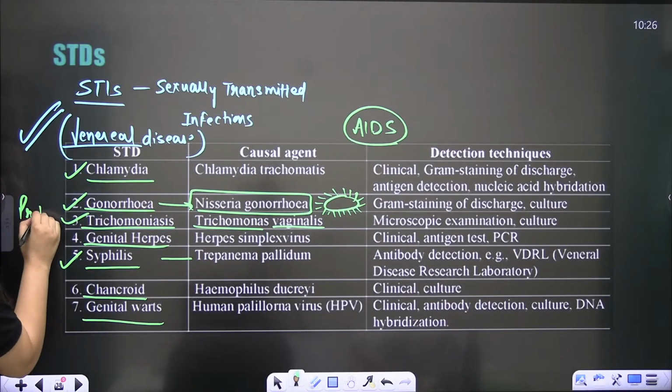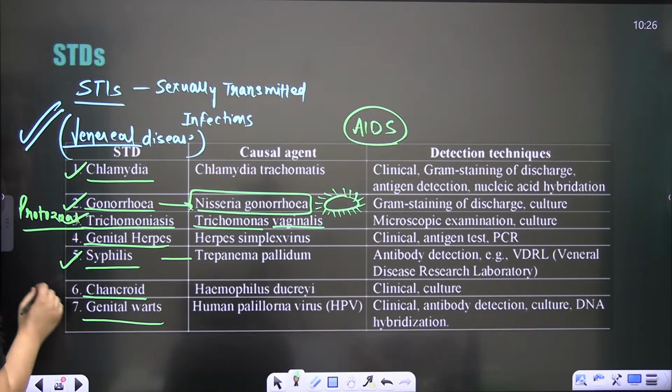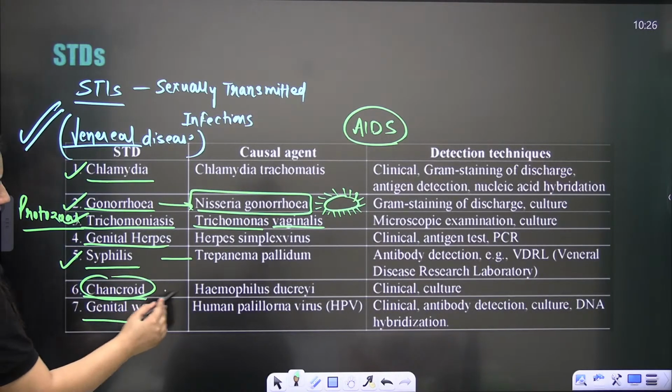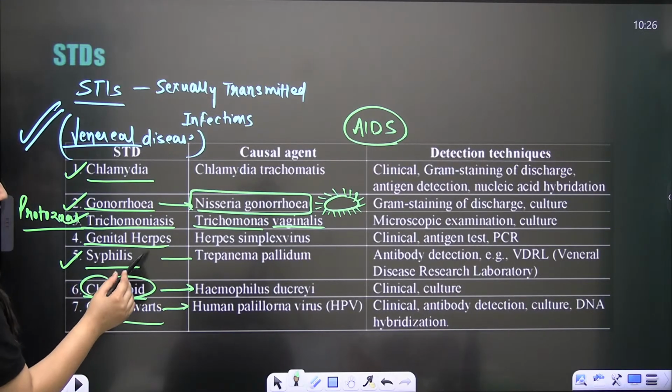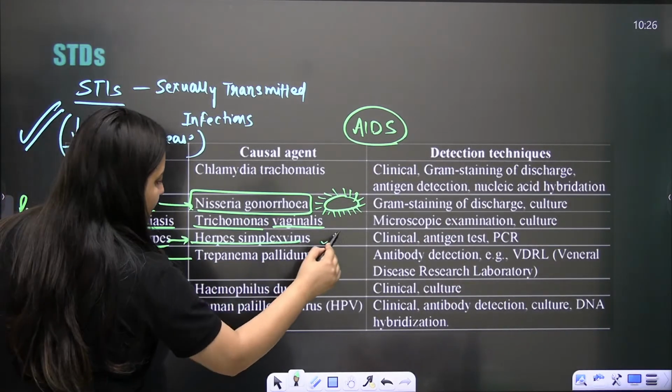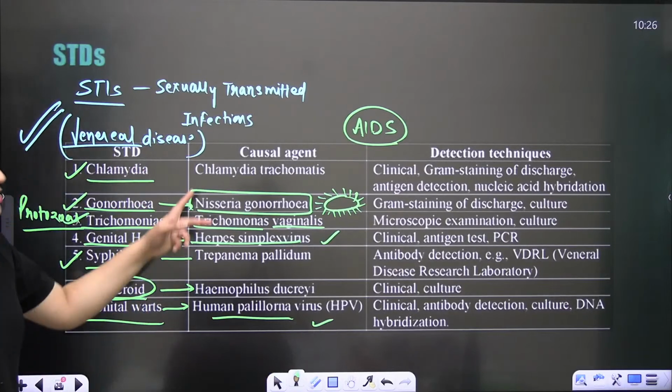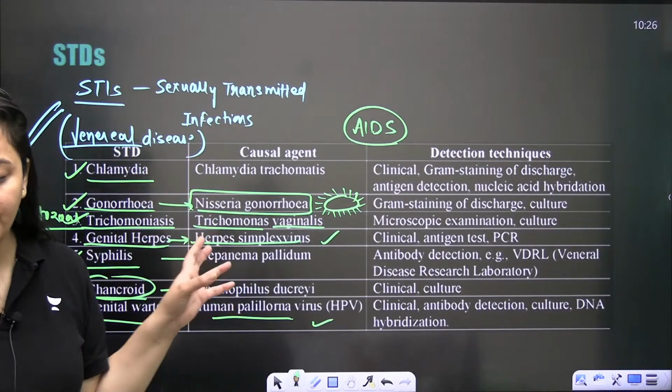Let me write it here. It's a protozoal disease, right? Chancroid is again bacterial, caused by Haemophilus ducreyi. Genital warts and genital herpes are the viral diseases, caused by human papilloma virus and herpes simplex virus. So this is what you need to remember and revise.